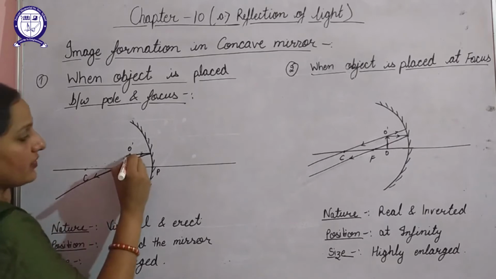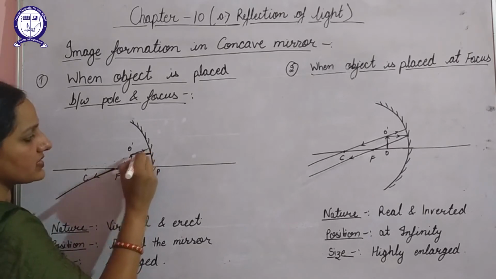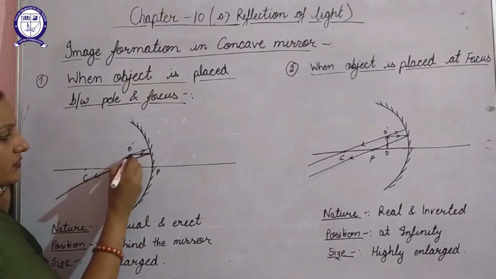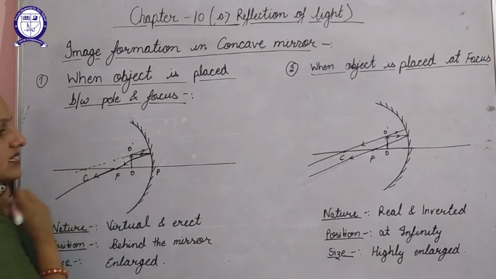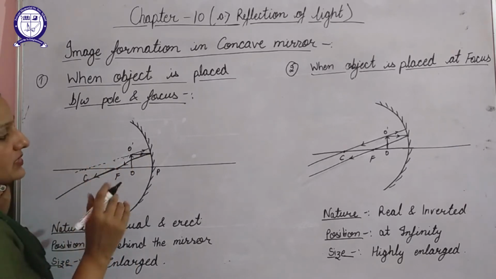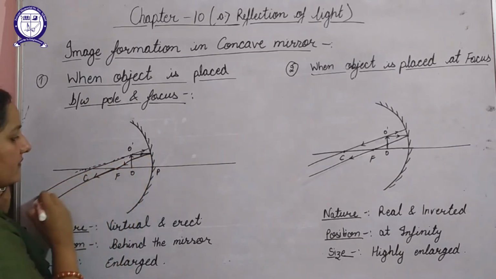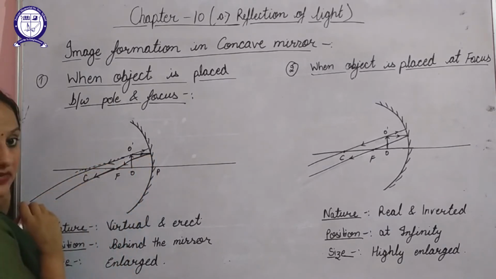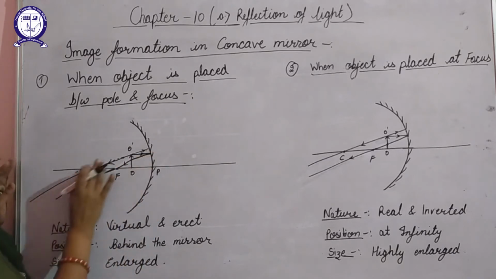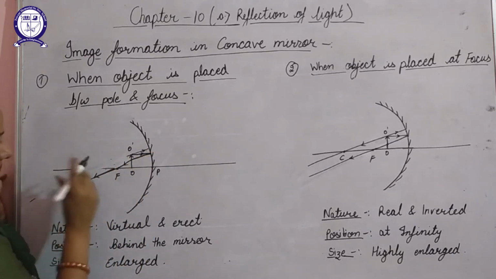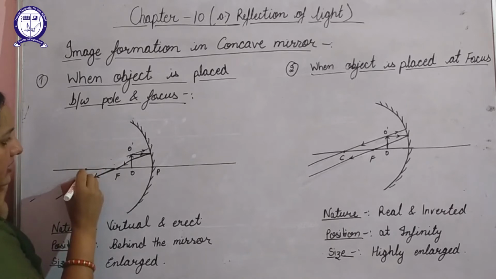Second, the second ray of light will pass as if it is coming from center of curvature. If you extend it, you will find that it appears as if it is coming from center of curvature. So the reflected ray will follow this path and will pass from center of curvature. Let me draw it again.